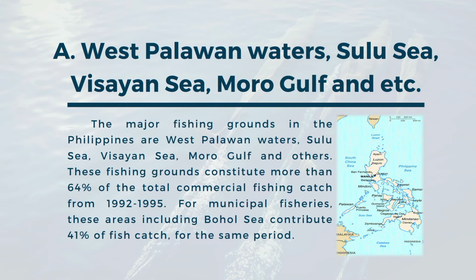The correct answer is A. The major fishing grounds in the Philippines are West Palawan waters, Sulu Sea, Visayan Sea, Moro Gulf and others. These fishing grounds constitute more than 64% of the total commercial fishing catch from 1992 to 1995. For municipal fisheries, these areas including Bohol Sea contribute 41% of fish catch for the same period.